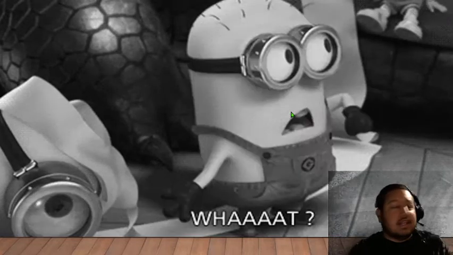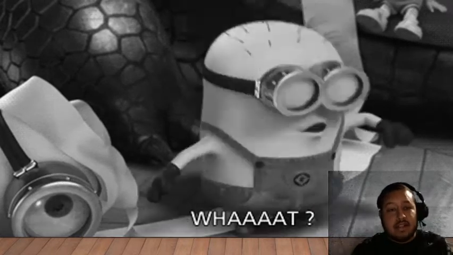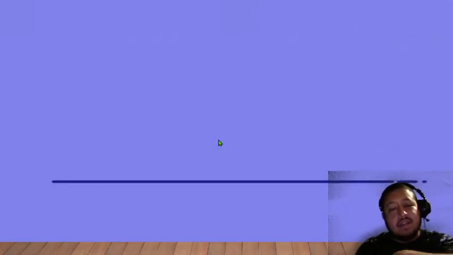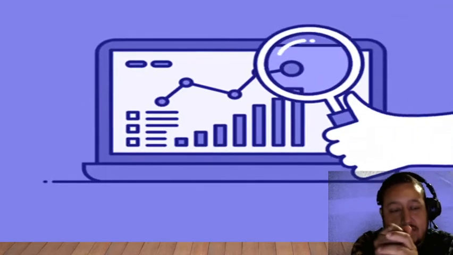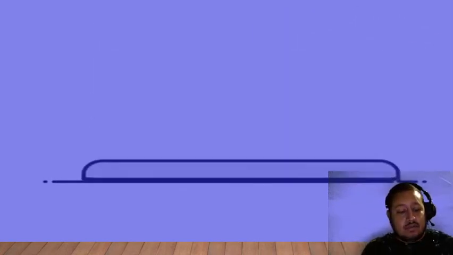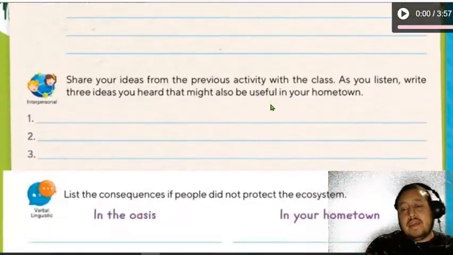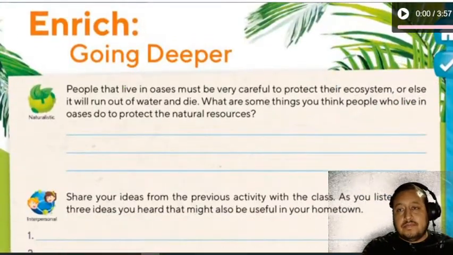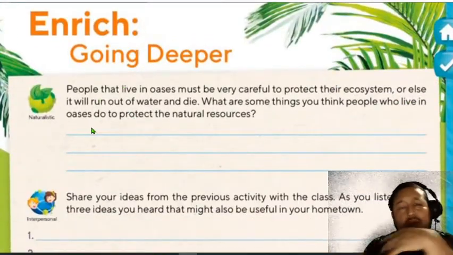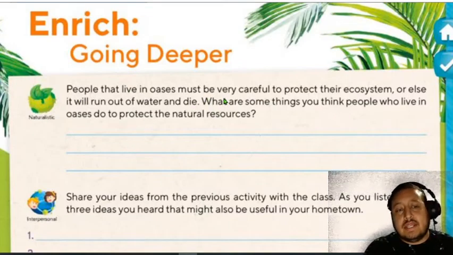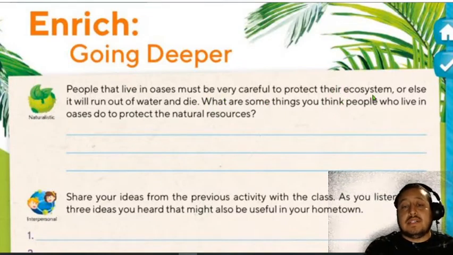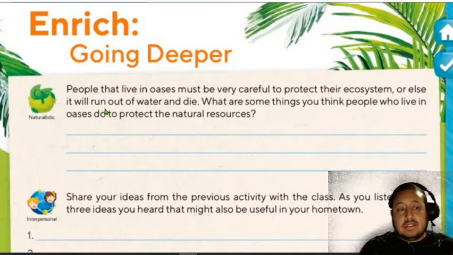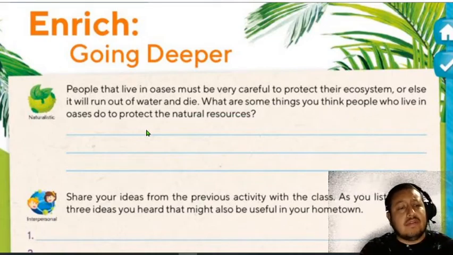And now that you understand the reading, now you have a better idea, let's jump to the next activity. And we're going to enrich, going deeper, right? Vamos a investigar más a fondo de lo que leímos. And for that, I would like you to go to page number 64. And it says here, enrich going deeper. Question number one or activity number one. People that live in oases must be very careful to protect their ecosystem, or else it will run out of water and die. What are some things you think people who live in oases do to protect the natural resources?